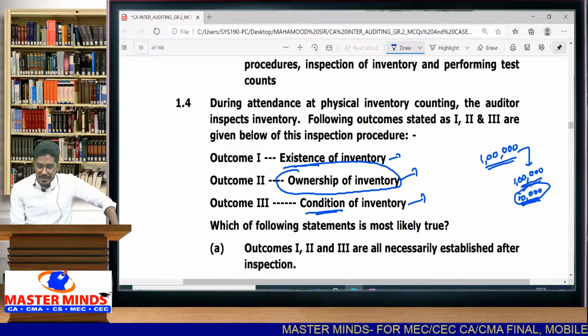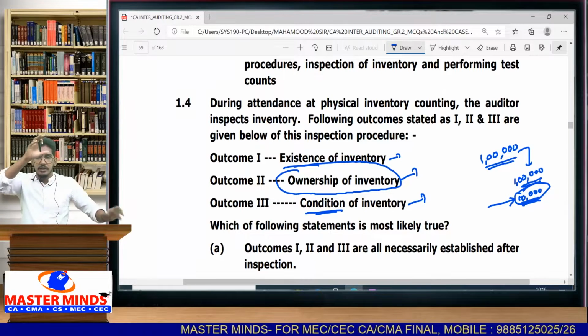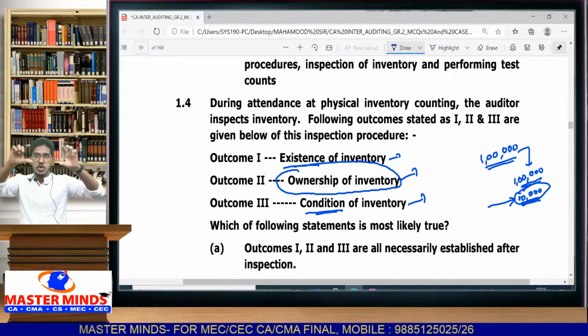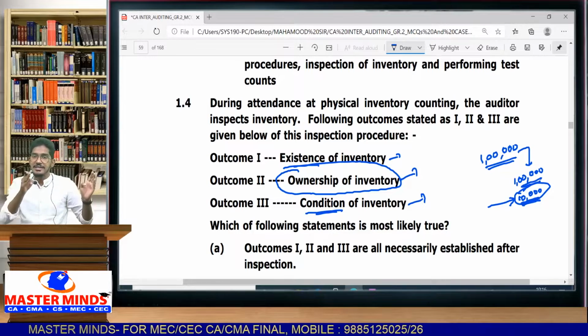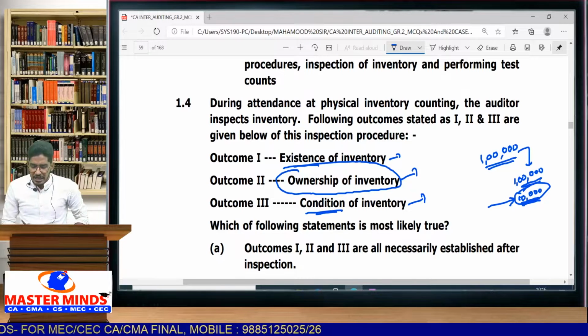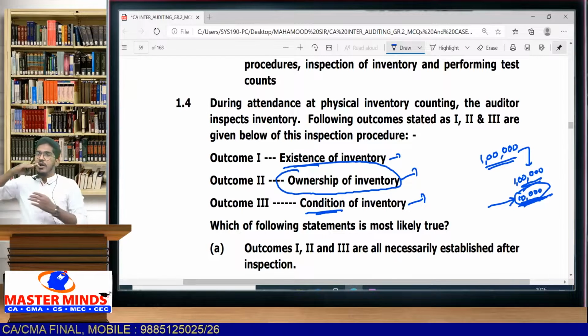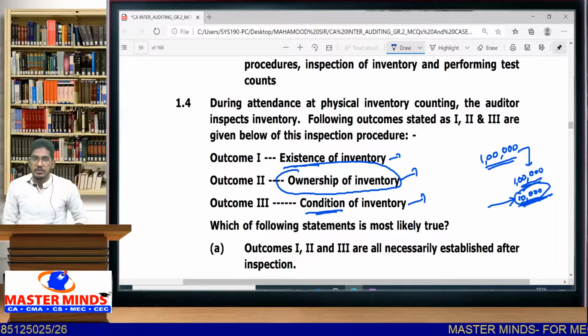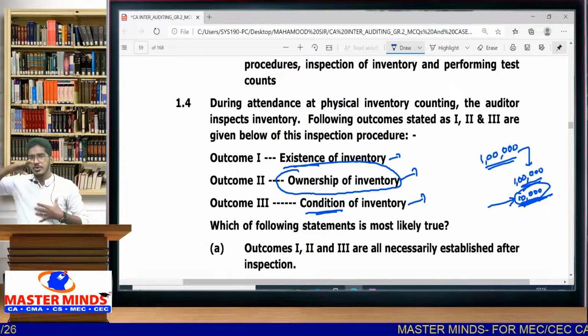Now, unless the management lets me know, or unless it has been kept separately somewhere and a clear mention has been given, like job work stock, unless a clear indication was there in the godown, I will not come to know whether this 10,000 stock belongs to my client or to a third party. I will come to know if there is a clear indication or management lets me know, sir, this stock is not belonging to us, it belongs to some third party, but they are lying with me.